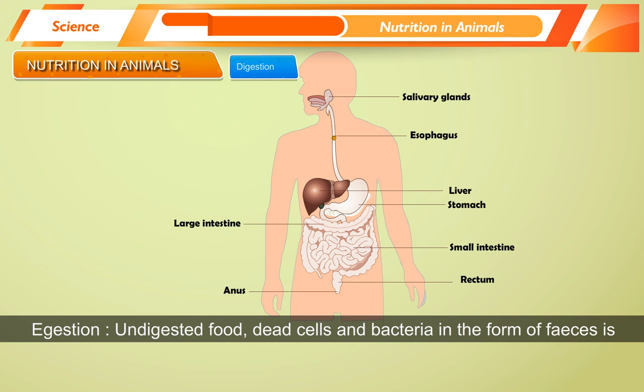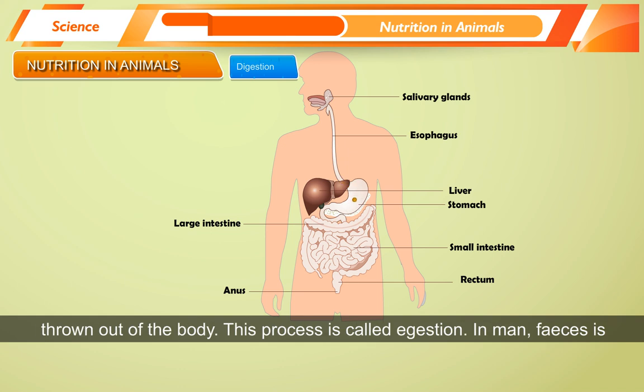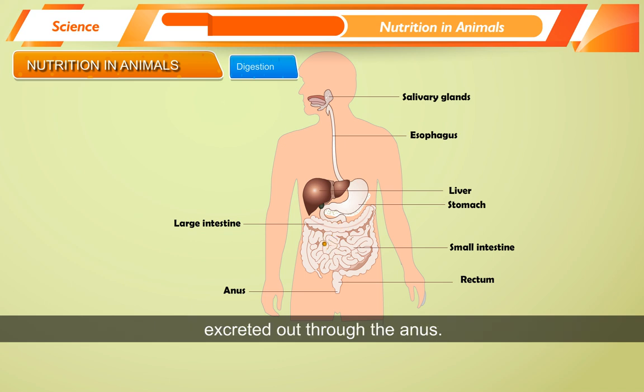Egestion. Undigested food, dead cells and bacteria in the form of feces is thrown out of the body. This process is called egestion. In man, feces is excreted out through the anus.